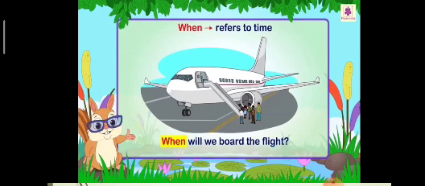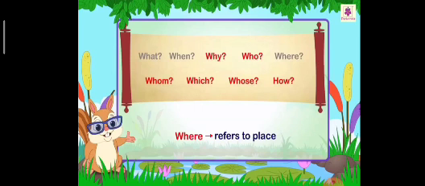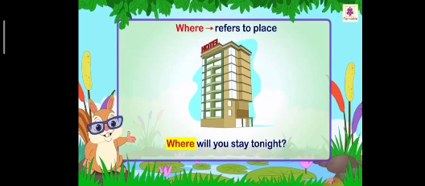Okay. The third one is where. Where refers to place. For example, where will you stay tonight? Okay. Where do you want to go for a picnic? Where is your school? Why are you asking where? Because you want to know the place. Which is the place? With the answer of where, you can get the idea of the proper place.